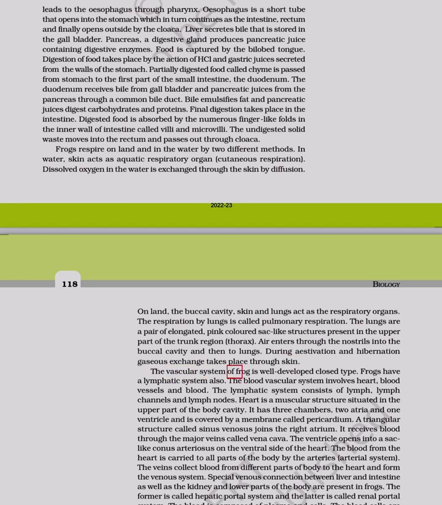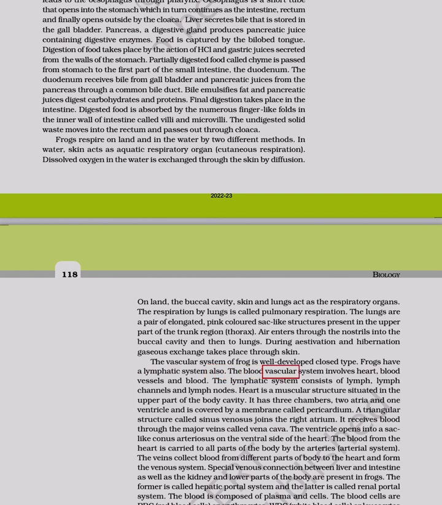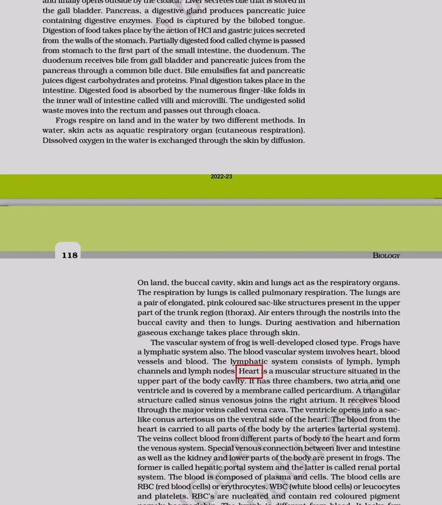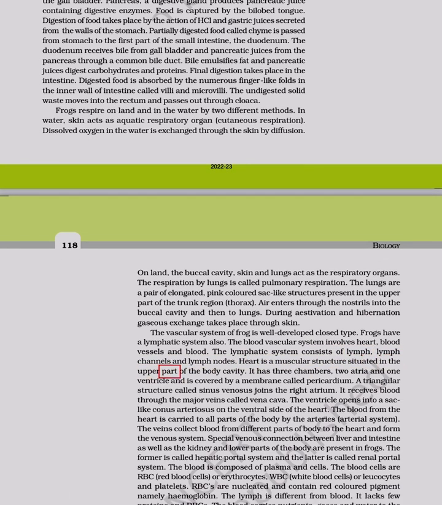The vascular system of frog is well developed, closed type. Frogs have a lymphatic system also. The blood vascular system involves heart, blood vessels and blood. The lymphatic system consists of lymph channels and lymph nodes. Heart is a muscular structure situated in the upper part of the body cavity.